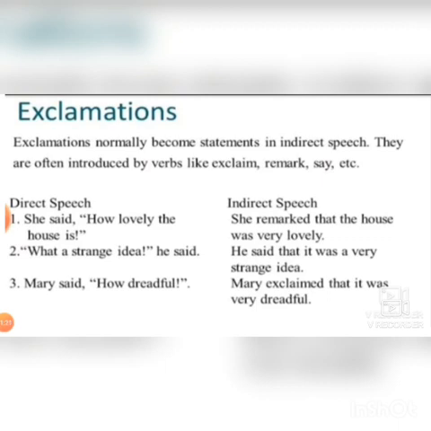You might have studied in class 6 that exclamatory sentences have an exclamation mark at the end, like interrogative ones have a question mark. So that's called exclamatory sentences.